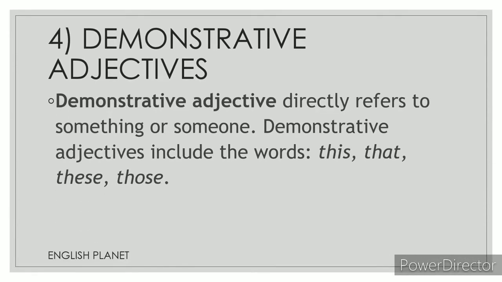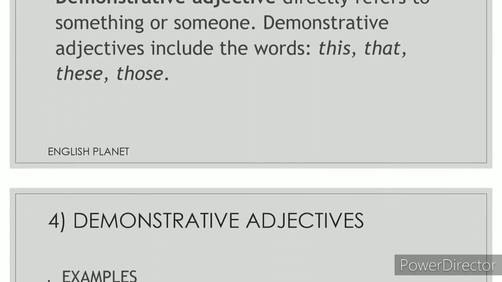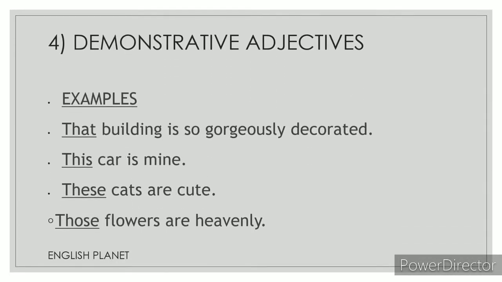The fourth one is demonstrative adjectives. Demonstrative adjectives directly refer to something or someone. For example, if you encounter the words this, that, these, those, they are all demonstrative adjectives. Now let's have a look at the examples. That building is so gorgeously decorated. That is a demonstrative adjective. This car is mine. So this is a demonstrative adjective. These cats are cute. So these is a demonstrative adjective. Those flowers are heavenly. So those is a demonstrative adjective.